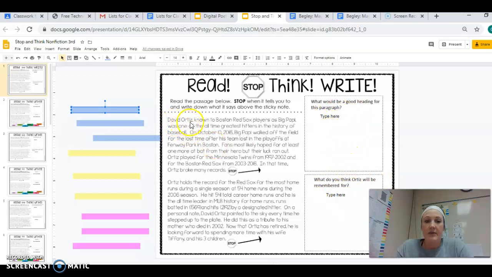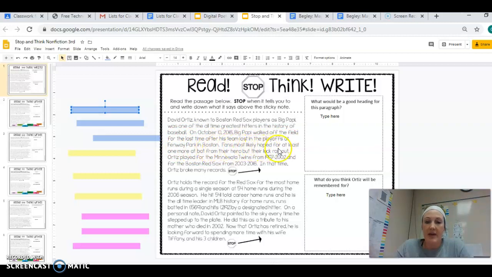So David Ortiz, known to Boston Red Sox fans as Big Papi, was one of the all-time greatest hitters in the history of baseball. On October 10th, 2016, Big Papi walked off the field for the last time after his team lost in the playoffs at Fenway Park in Boston.